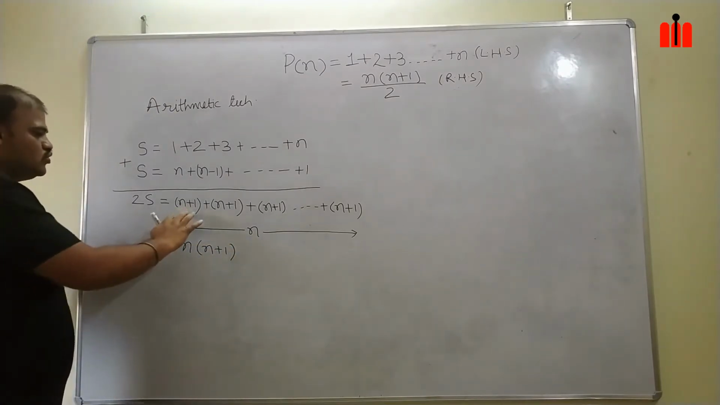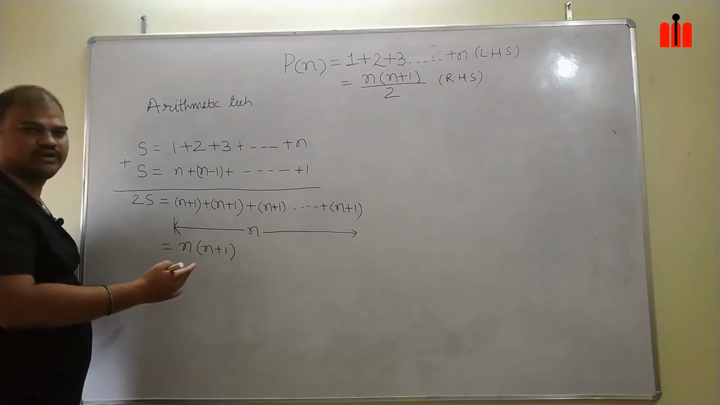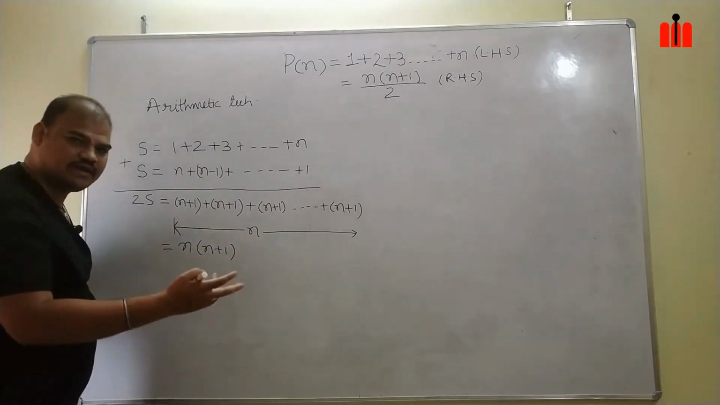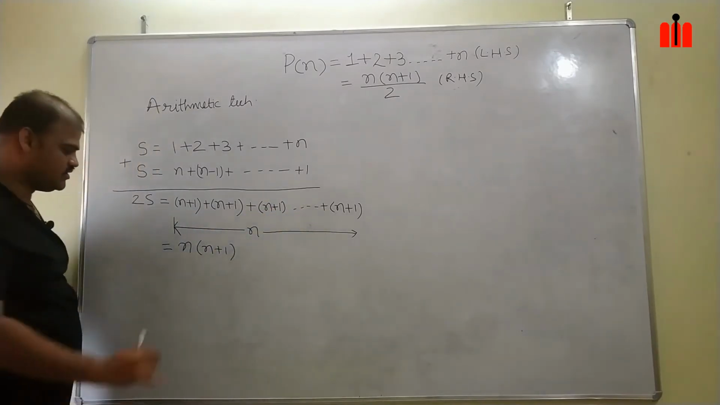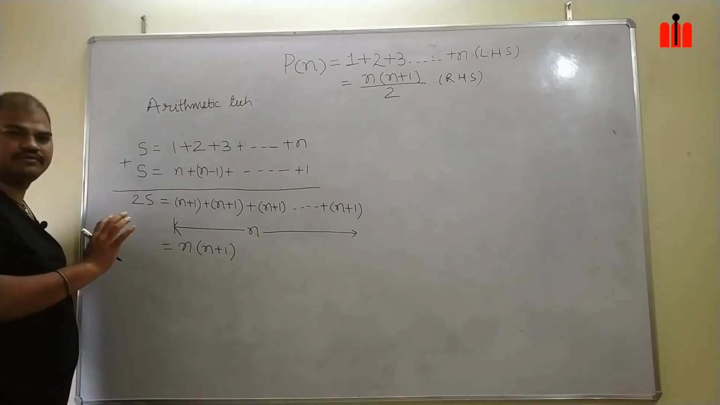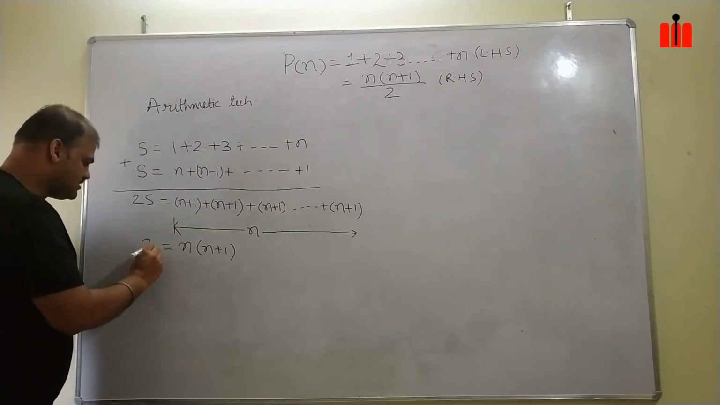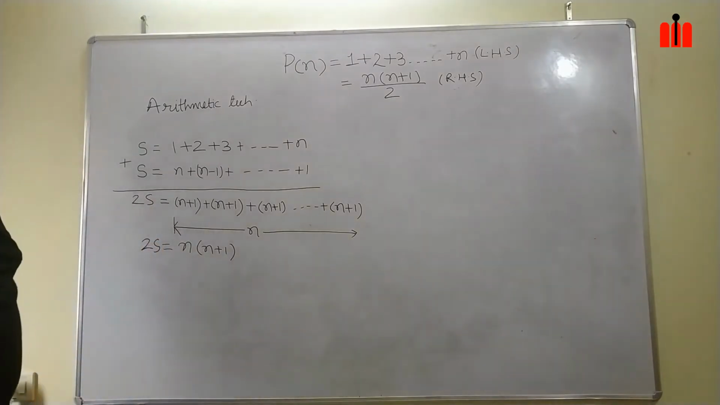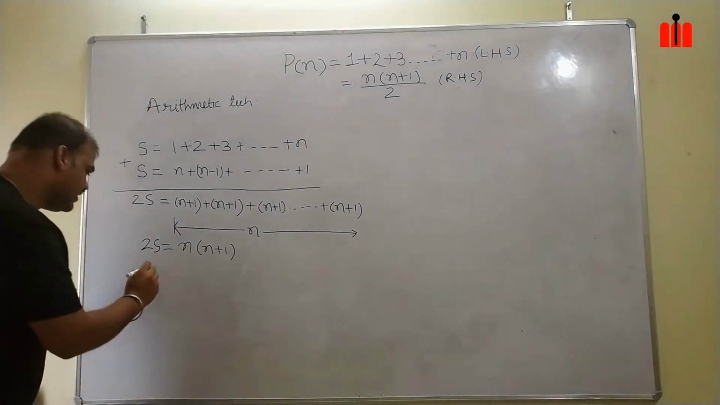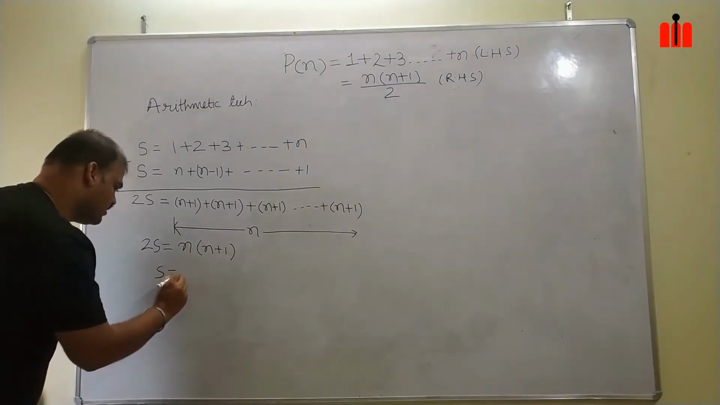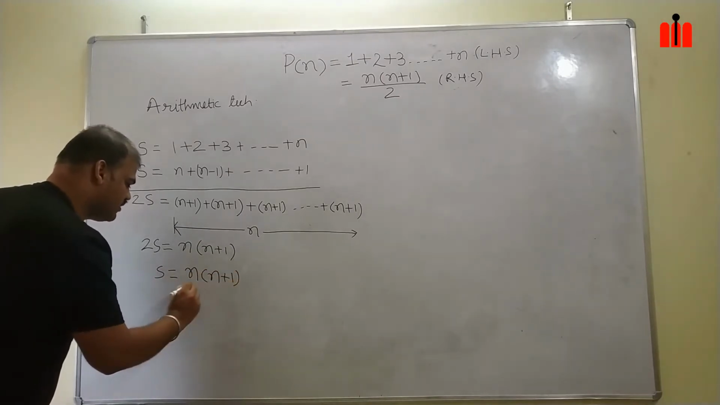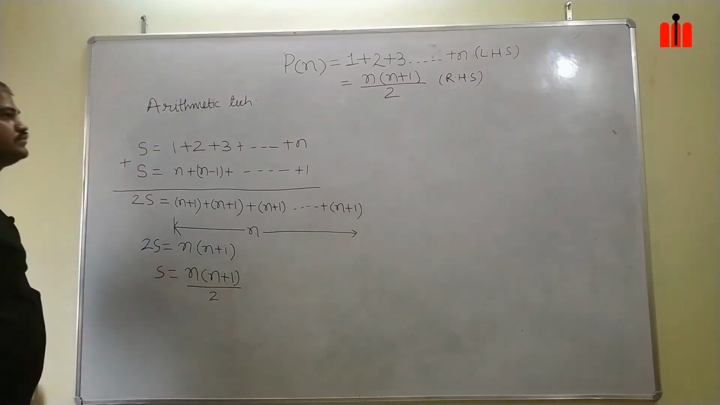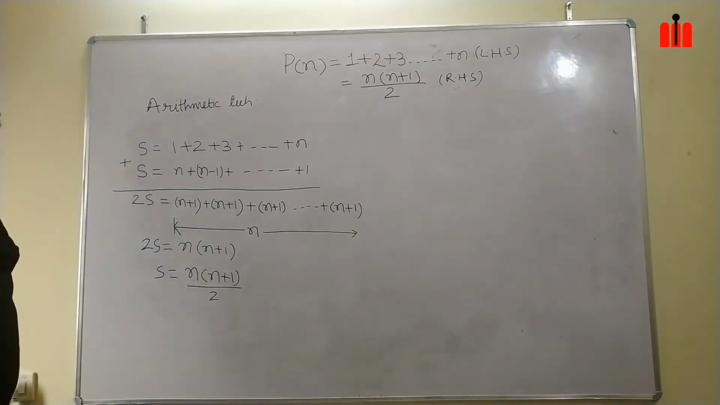Like 2 summed up n times, it will be 2n. 3 summed up n times, it will be 3n. Like that, n plus 1 summed n times, it will be n times n plus 1. So my 2s is equal to n times n plus 1, and s will be n times n plus 1 by 2.